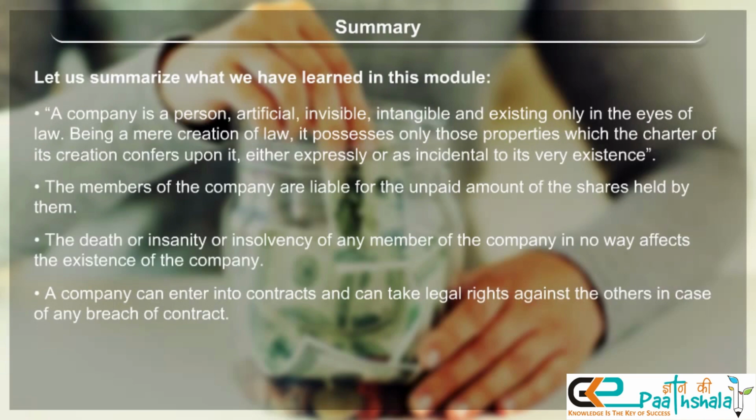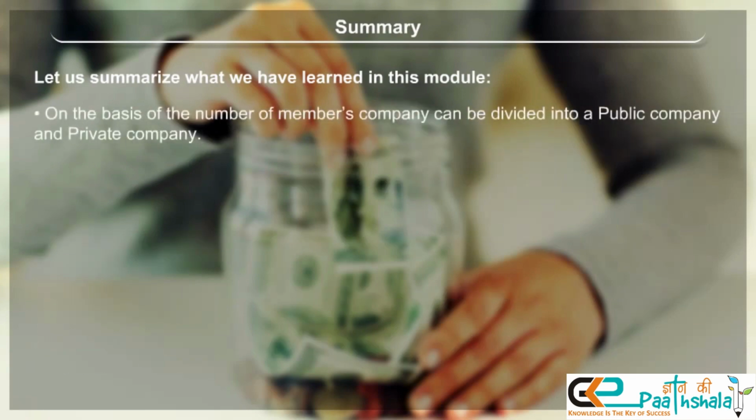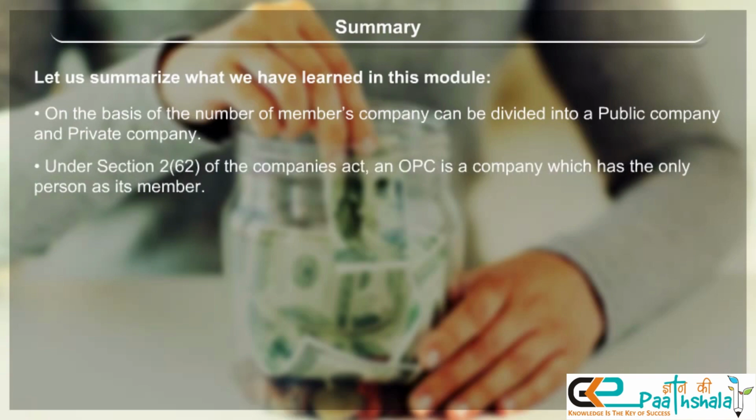The unlimited company is the company in which there is no limit on the liability of its members. On the basis of the number of members, a company can be divided into a public company and a private company. Under Section 262 of the Companies Act, an OPC is a company which has only one person as its member.